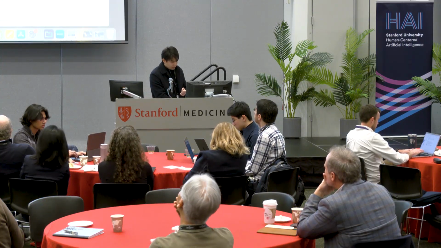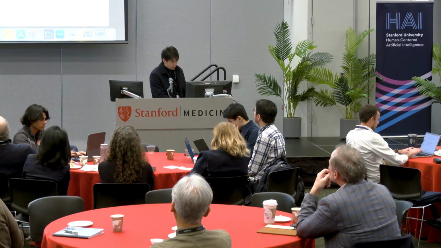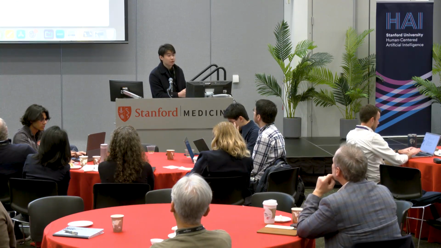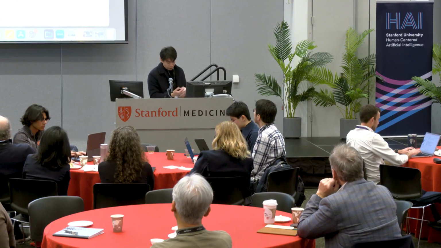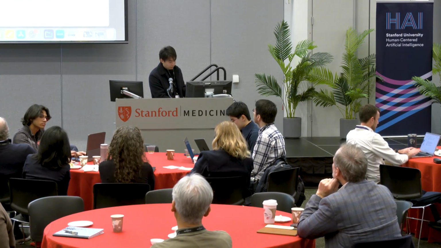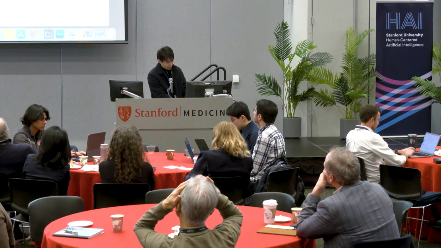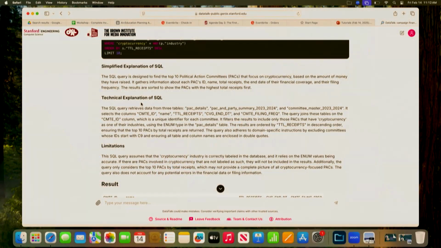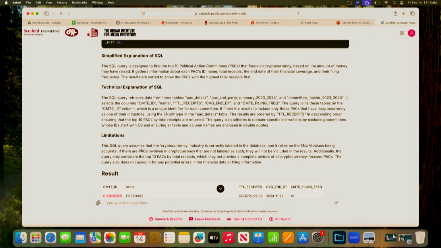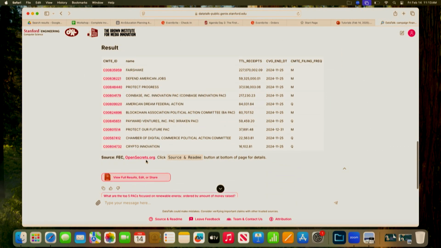And you can see that some of these things it does, like the table join, are instructed, because whether I need this join is unclear to begin with. Okay, so at the end, it would write this SQL. It will give you an explanation of the SQL. This is helpful for journalists, and also from an educational perspective, they want to understand what's really going on. And it will give you a limitation of the database, what it thinks could go wrong with this query. And then it gives you a result.